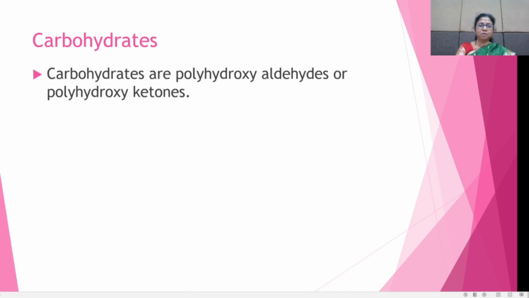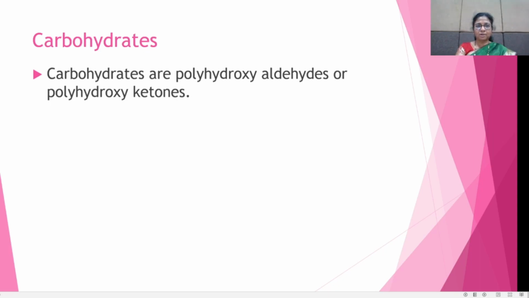First we see what carbohydrates are, the definition of carbohydrates. The carbohydrates are polyhydroxy aldehydes or polyhydroxy ketones. That means carbohydrates contain more than 3 hydroxy groups, meaning alcoholic groups, therefore it is called polyhydroxy, and they also contain an aldehyde group.